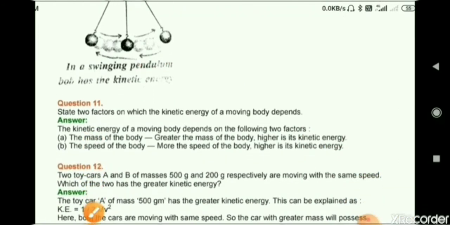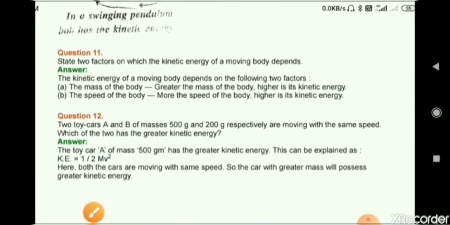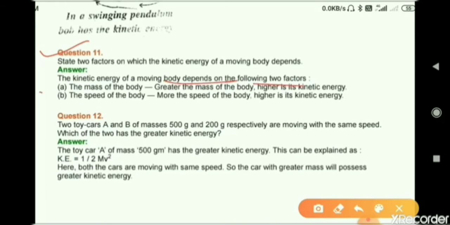Now, question number 11. State 2 factors on which the kinetic energy of a moving body depends. Answer. The kinetic energy of a moving body depends on the following 2 factors. A, mass of the body. Greater the mass of the body, higher the kinetic energy. Then B, speed of the body. More the speed of the body, higher the kinetic energy.